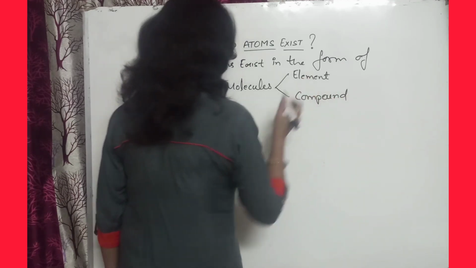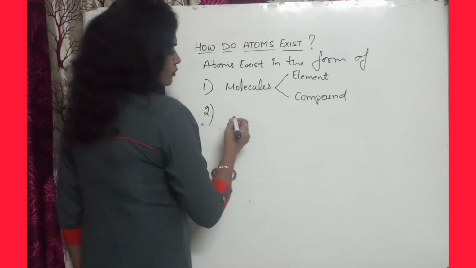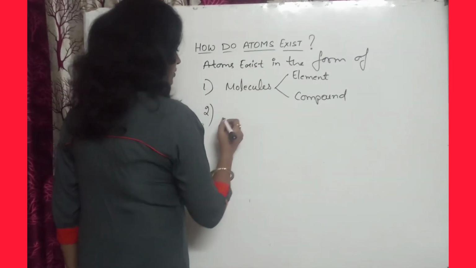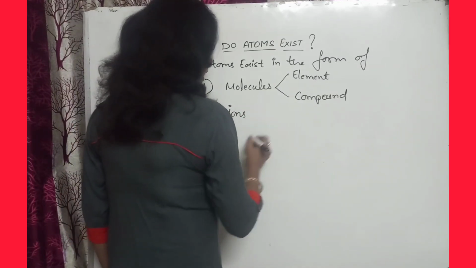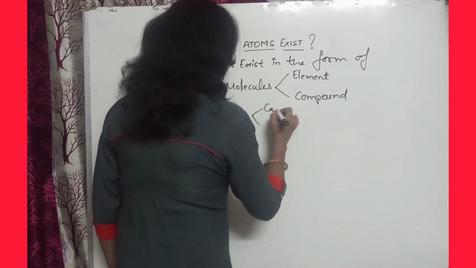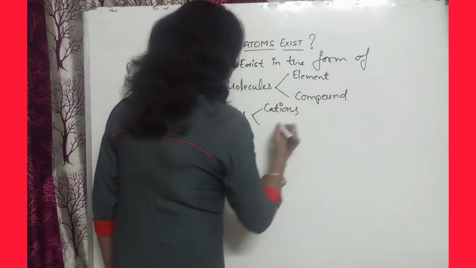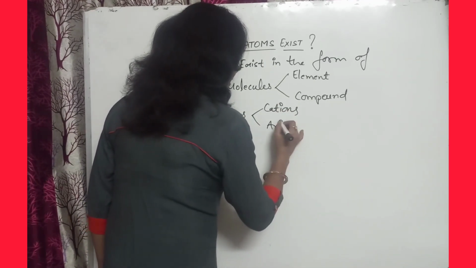Now second, atoms may exist in the form of ions, and those ions may be cations and anions.